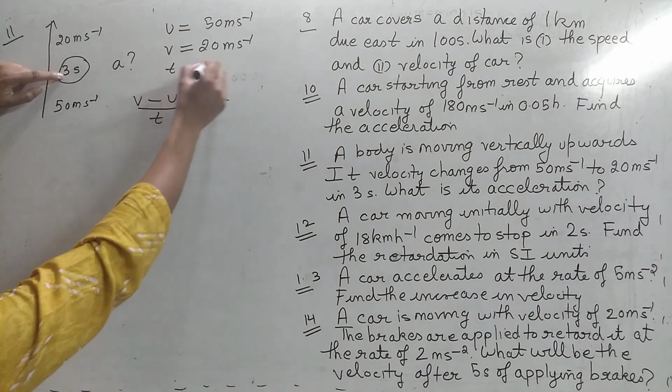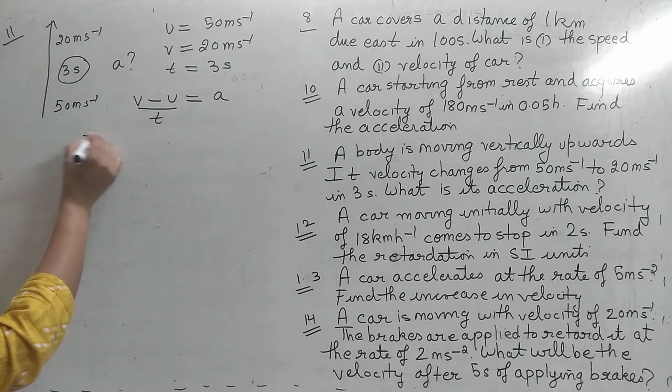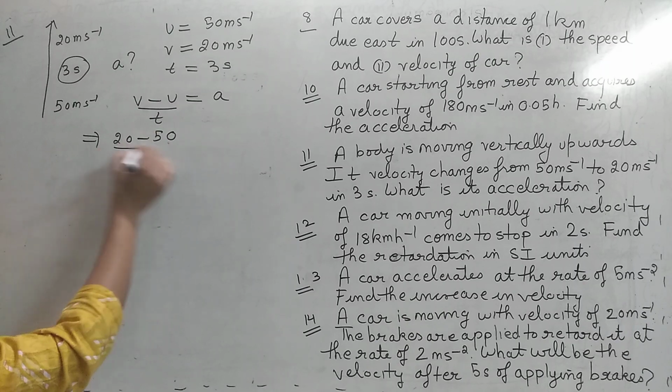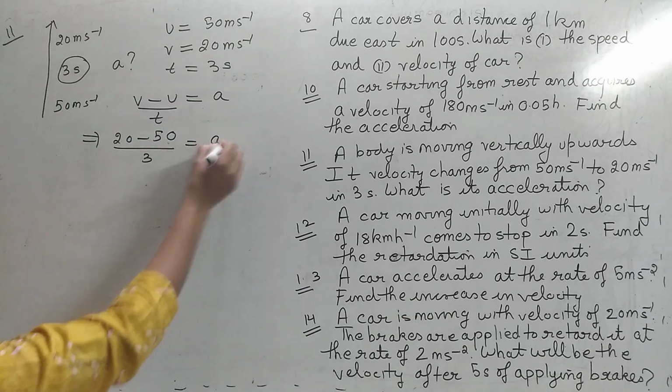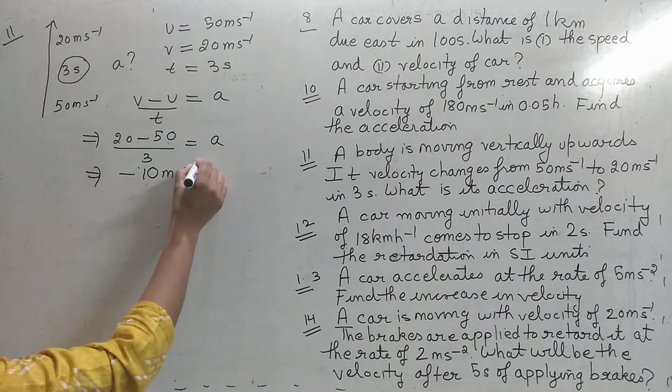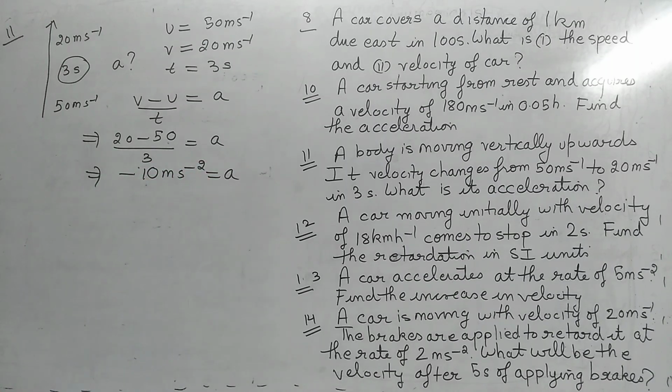And how much time? 3 seconds. So simply substitute it here. Final velocity is 20, initial is 50, time is 3. So it comes out to be minus 10 meter per second square. So here we are getting that acceleration is minus 10 meter per second square. Quite simple question.